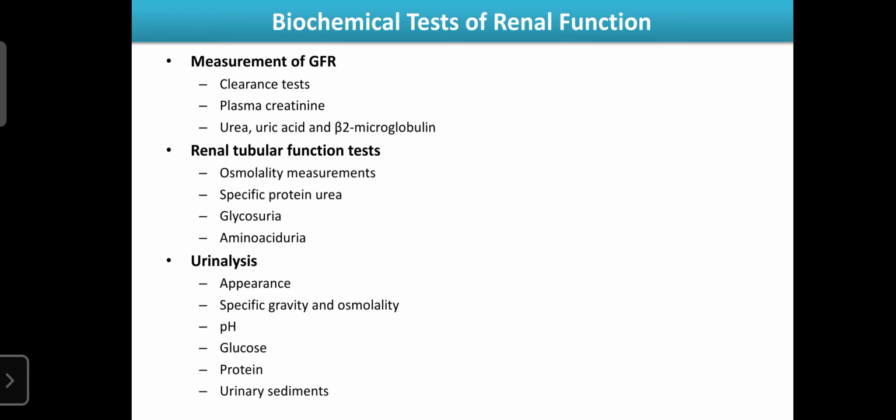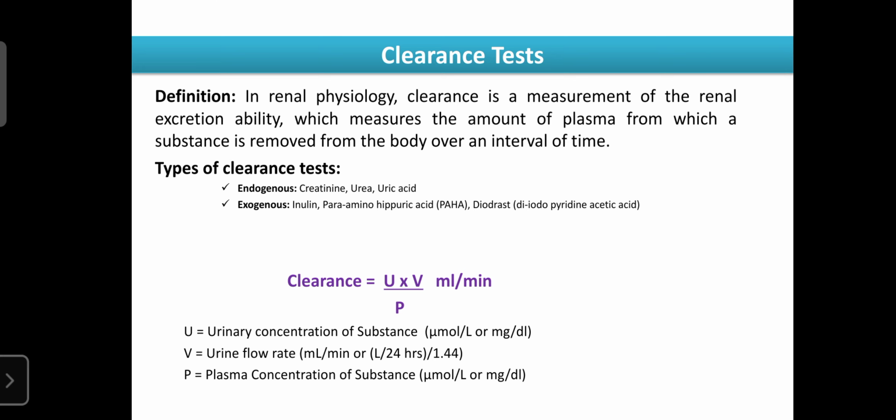But in your syllabus regarding the urinary system, we have only the clearance test. So the clearance test, we already learned in medicinal biochemistry through the renal function test. Here also I can highlight some things. The definition of the clearance test: certain substances in our body are excreted at a normal rate and a defined rate per day. The study of such substances is helpful to know the kidney function, and such a test is known as the clearance test.